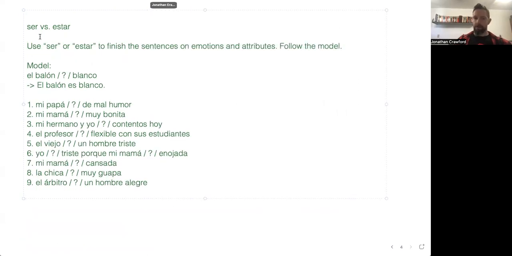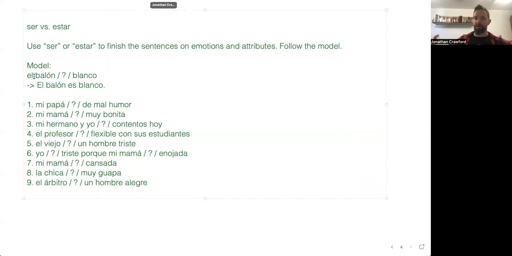Ser versus estar. Use ser or estar to finish the sentences on emotions and attributes. Follow the model. El balón, question mark, blanco. So we have to use ser or estar. Basically, we're going to say the ball is white. The ball is white. El balón. So if you have a white ball, is that a permanent attribute of the ball, or is it like a temporary thing?